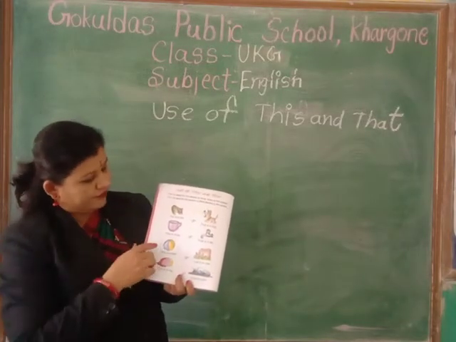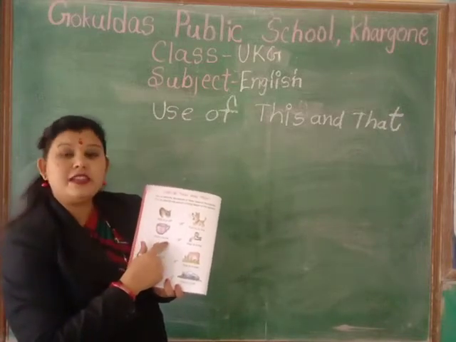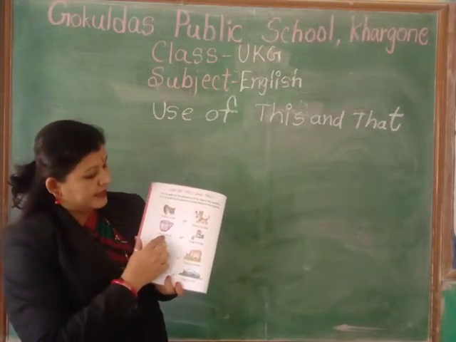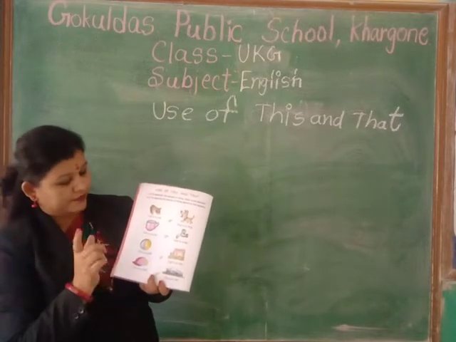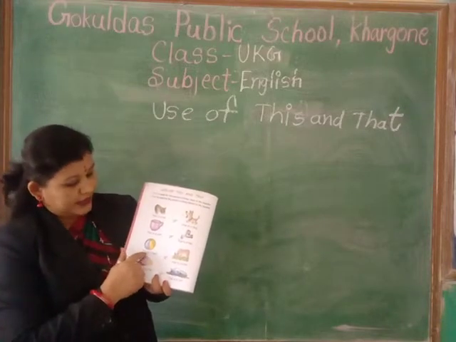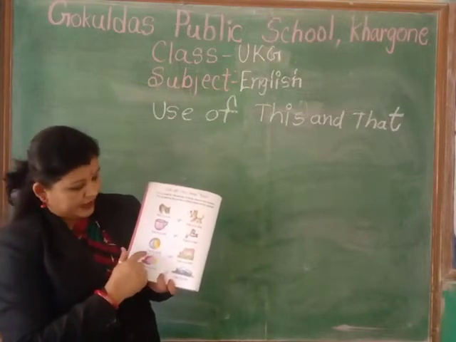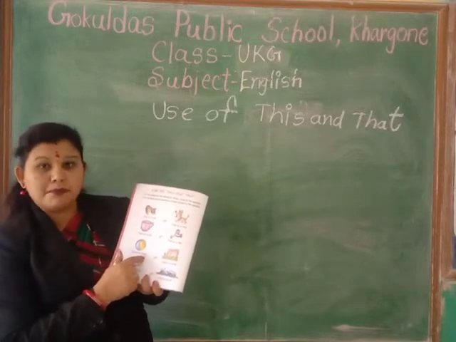This is a cup. Now next, this is a ball. This is a ball.